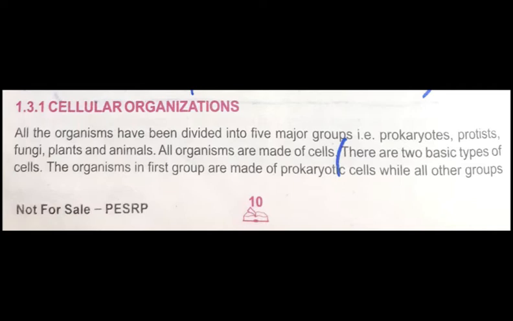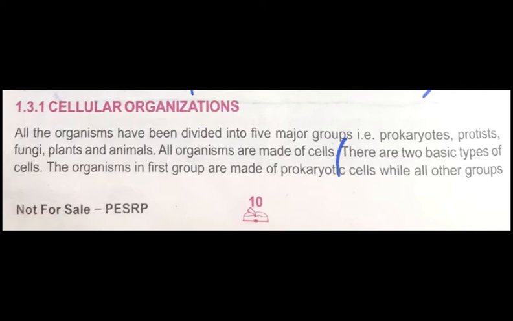The third major group is fungi. You know that fungi have both animal and plant-like characteristics. Fungi have a cell wall, a characteristic resembling plants, but a cell wall is absent in animals. The similarity between fungi and animals is that fungi have a heterotrophic mode of nutrition. They are not autotrophic like plants.